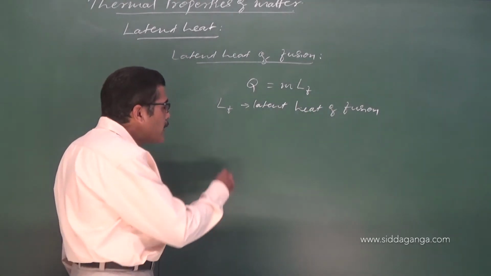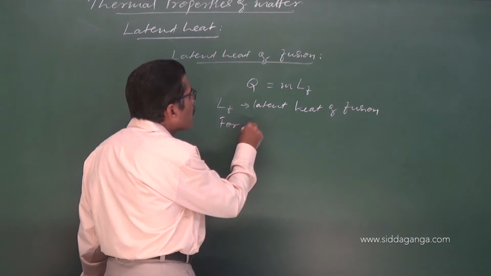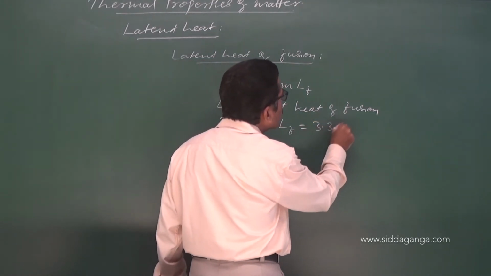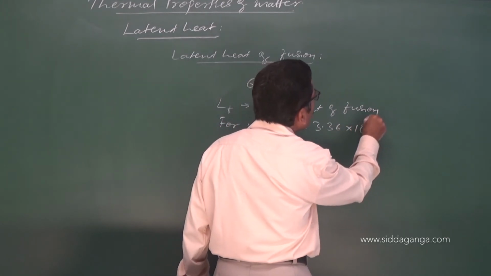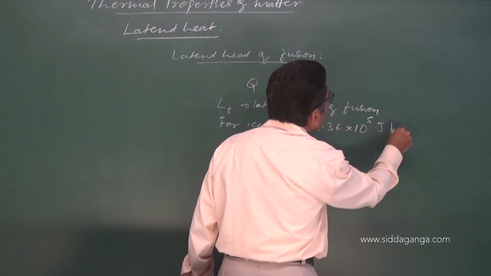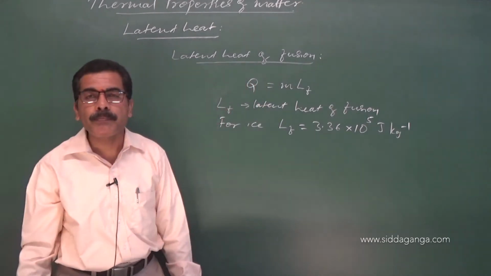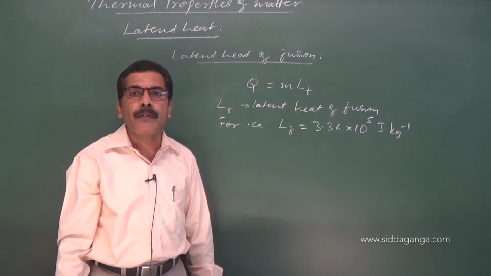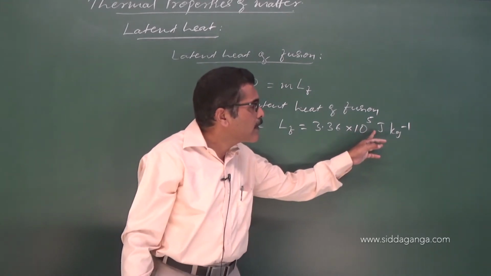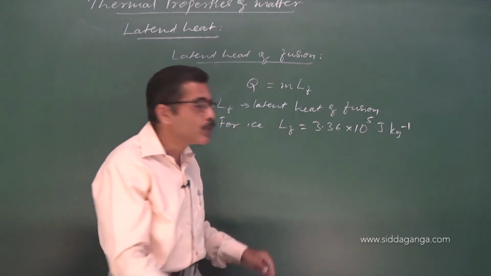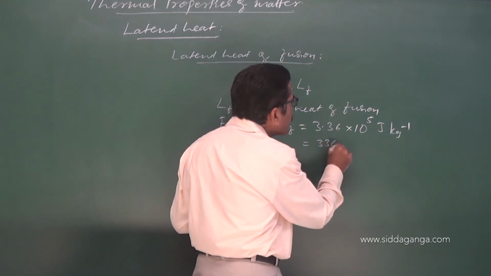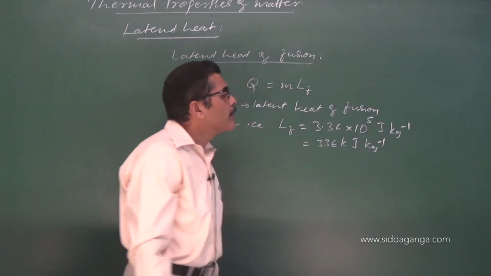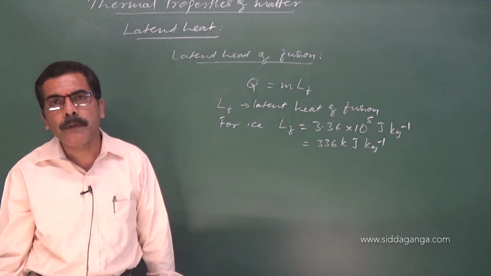Suppose you take ice, the latent heat of fusion is 3.36 into 10 raised to 5 joule per kg, or 336 kilojoules per kg.